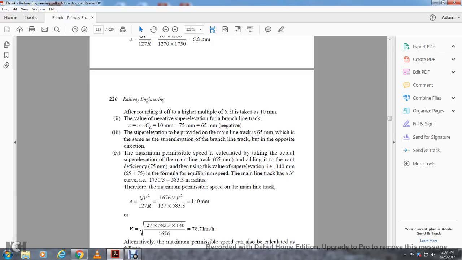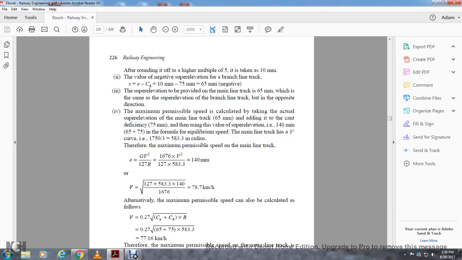Therefore, the maximum permissible speed of the mainline track is given by the equilibrium super elevation, gauge times velocity squared divided by 127 R, equal to 1676 times the velocity squared over 127 times 583.3, equal to 140 millimeters. Or velocity is the square root of 127 times 583.3 times 140 divided by 1676, which is 77.87 kilometers an hour.